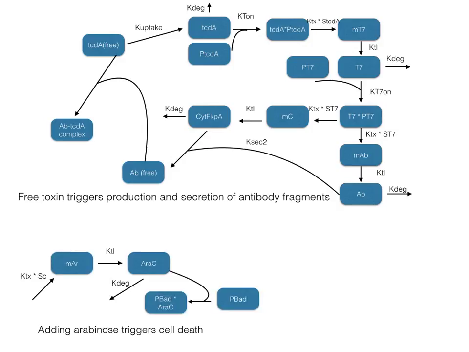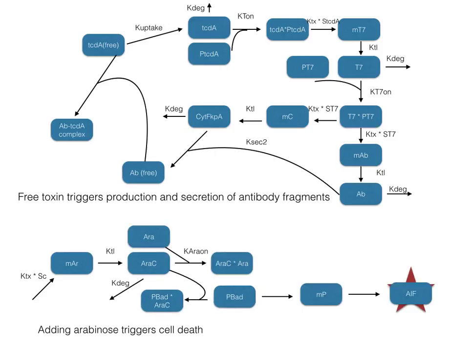The second element of my system is that releasing arabinose in the intestine triggers the death of the engineered population. How this works is that the AraC protein is constitutively expressed under the control of a lac promoter. It's degraded at rate k_deg, and it binds to the PBAD promoter and causes it to be inactive.